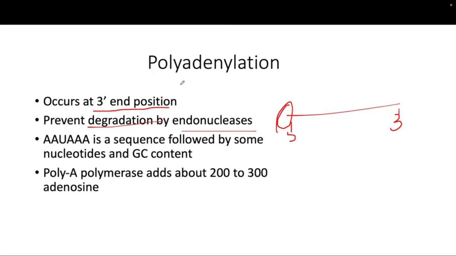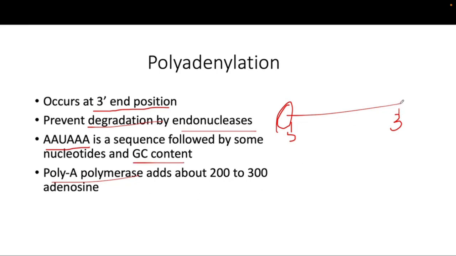Okay, and how does this enzyme that we are going to talk about, the polymerase, recognize the 3 prime end position? And the signal here is AAUAAA, followed by some nucleotides and GC content.